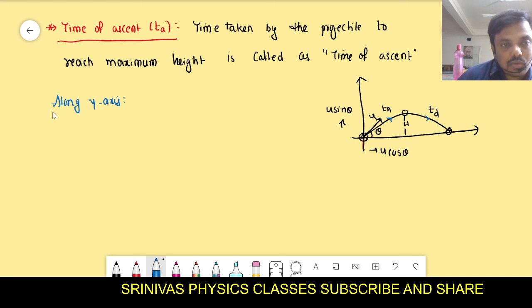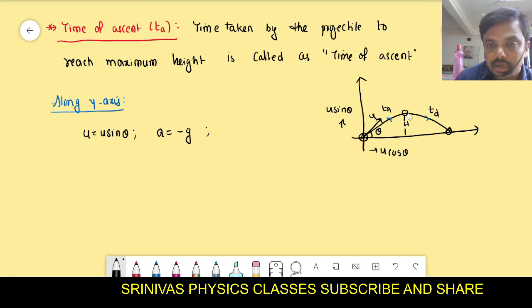Along the y-axis, what is the initial velocity? Tell me fast. Acceleration what? Initial velocity u sin theta. Acceleration minus g, because it is going up. Displacement how much? No need of displacement. After reaching maximum height, the upward velocity becomes 0.